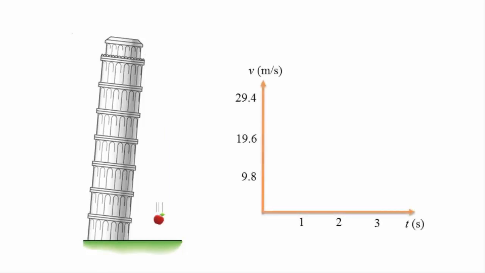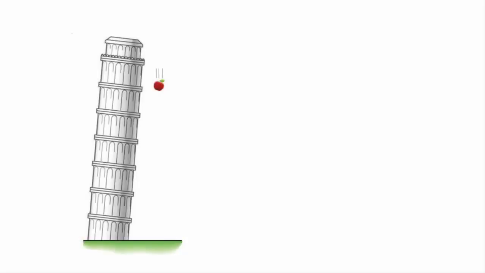We find that the speed at 0 seconds is 0, the speed at 1 second is 9.8 meters per second, the speed at 2 seconds is 19.6 meters per second, and the speed at 3 seconds is 29.4 meters per second. If we plotted the velocity as a function of time, we get a graph that is a straight line. This is expected as equation 1 in our kinematic equations shows that the velocity is a linear function of time at constant acceleration.